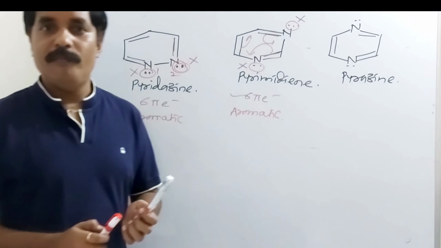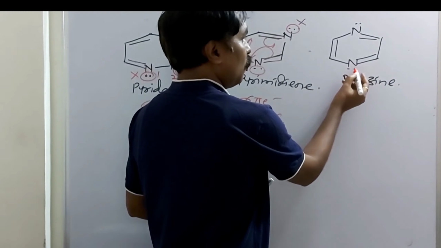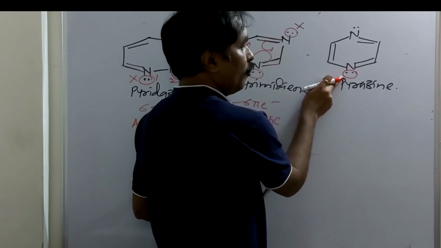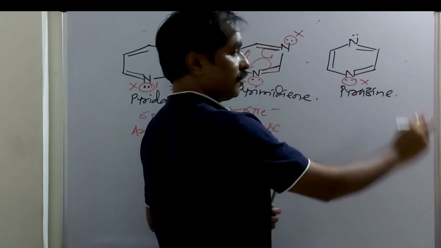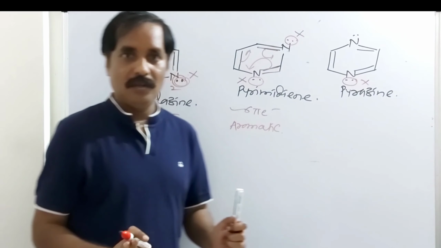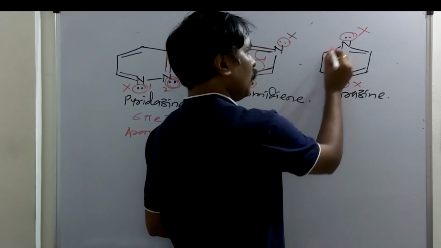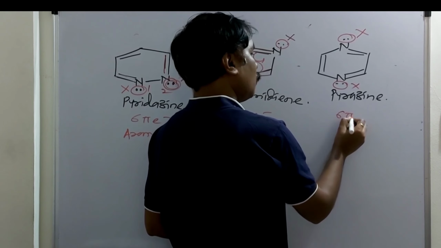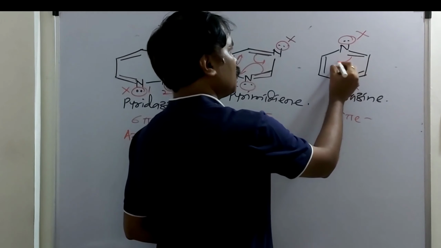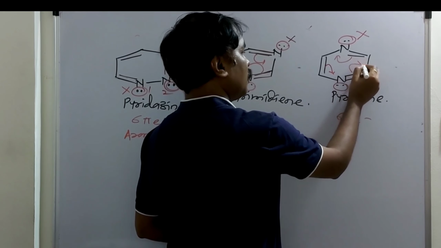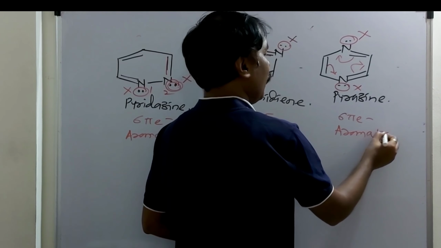Total number of lone pair of electrons here, 2 lone pair of electrons on this nitrogen. Again, this lone pair of electron is present on nitrogen having multiple bond. So don't consider this, and these are not Huckel's electrons. Exactly same here also. These are not Huckel's electrons. So total number of pi electrons are 6 pi electrons. Compound is planar, and there is a complete resonance. Pyrazine is also aromatic in nature.